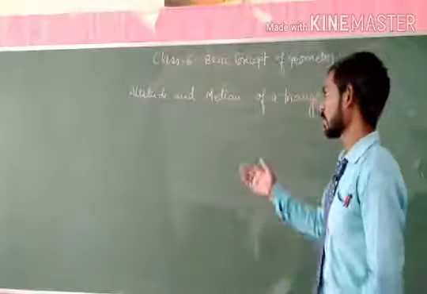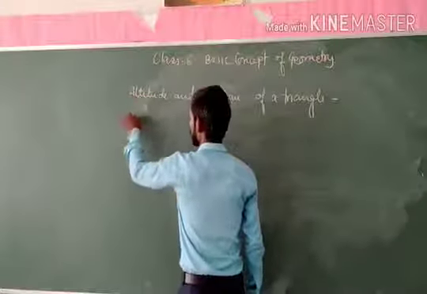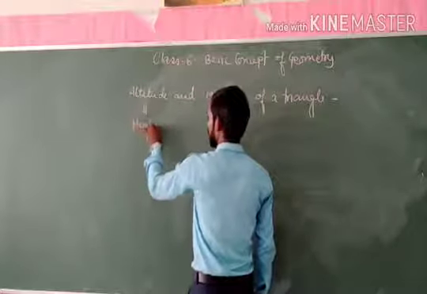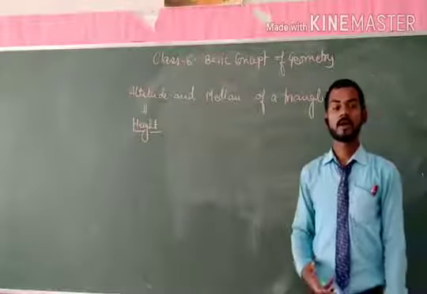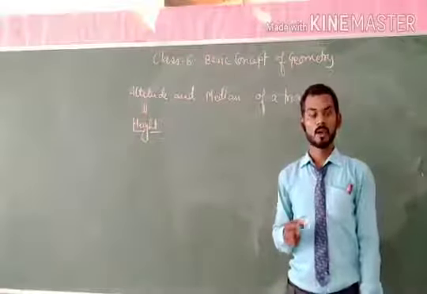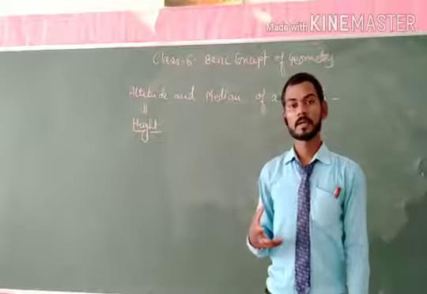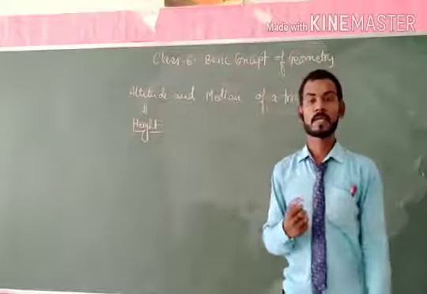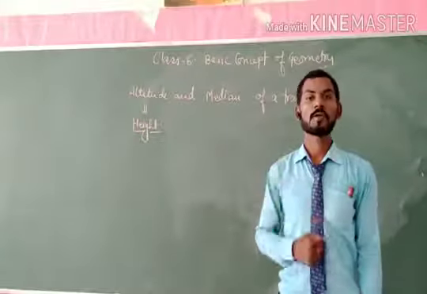So let's see what is the altitude. The meaning of altitude is height. That means here we have to define the height of the triangle. So we say that the length of perpendicular from the vertex to the opposite base of the triangle is called altitude or height of the triangle.